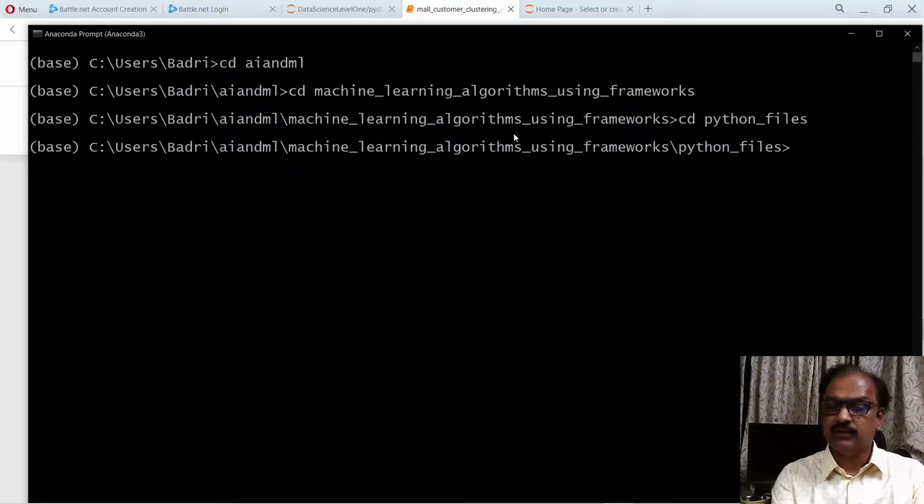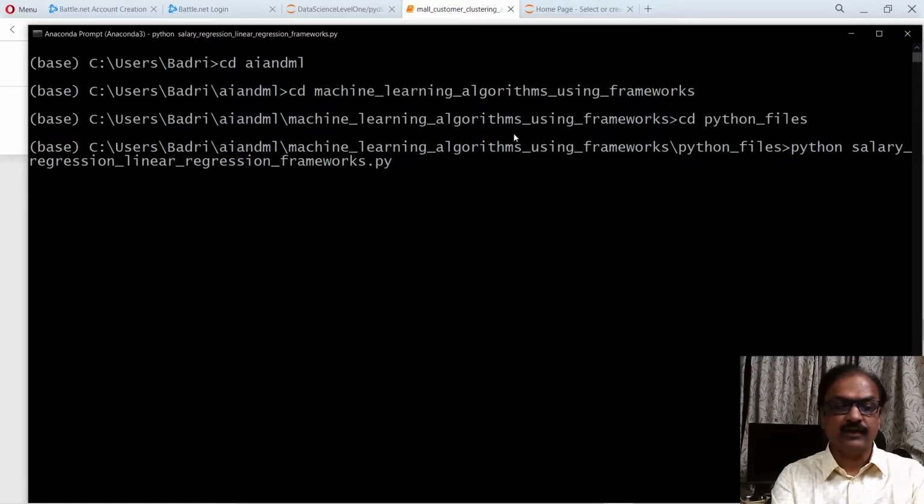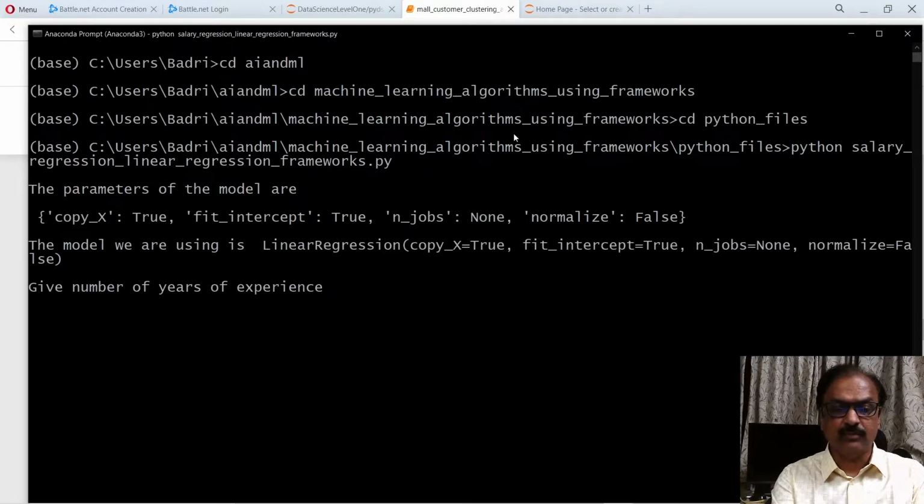Now I'm using Python, Scikit-learn and the Pandas framework to predict the salary of the given individual whose experience is given below. Now let's run this learning algorithm, and we are running the learning algorithm to build the model, which asks for the number of years of experience. Now let's see how the learning algorithm builds the model here.